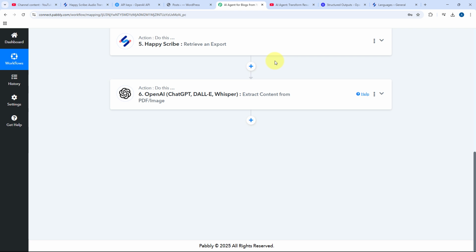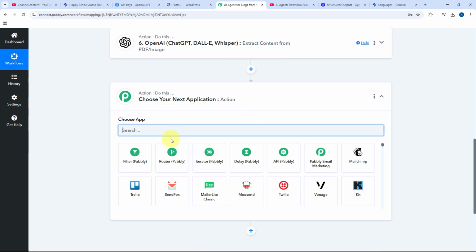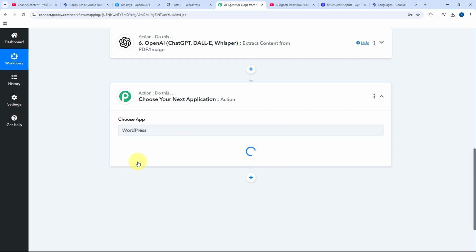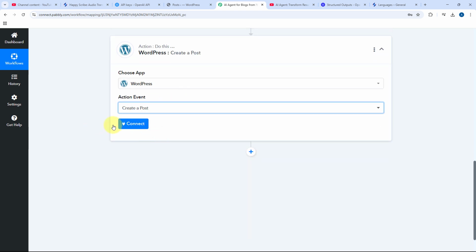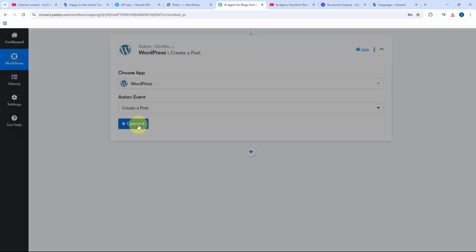Now let's move to the last step where this AI agent will create a blog post on our WordPress site as well. Just click on this add action step button and here in choose app, we have to search for WordPress. Just select it. After selecting WordPress, from the action event drop down, select the action event as create a post and click on connect.